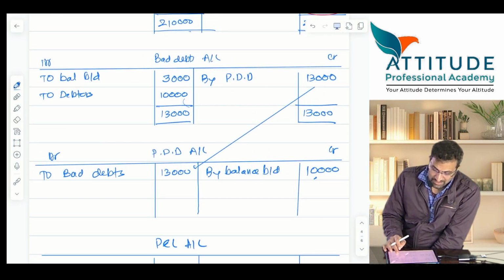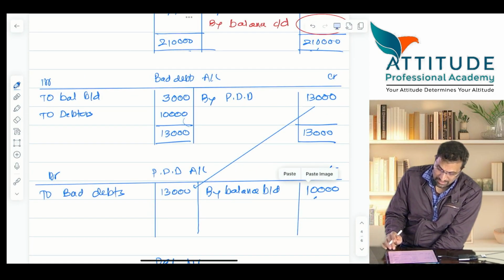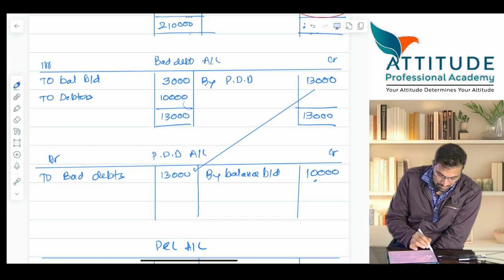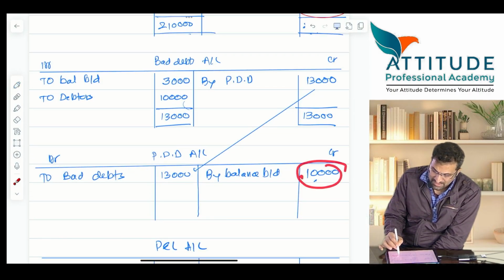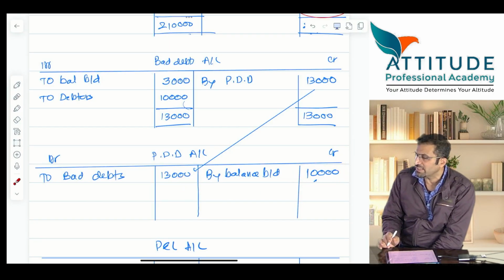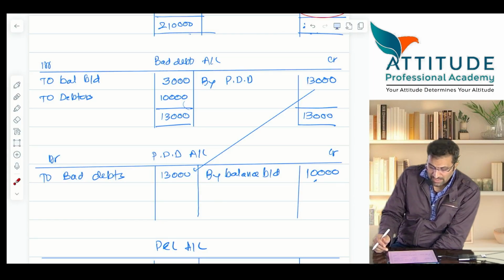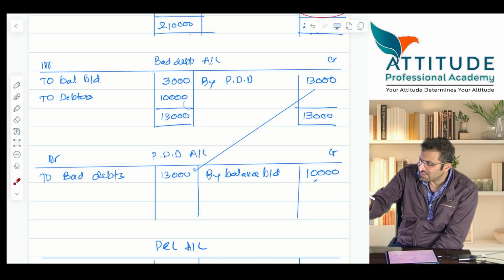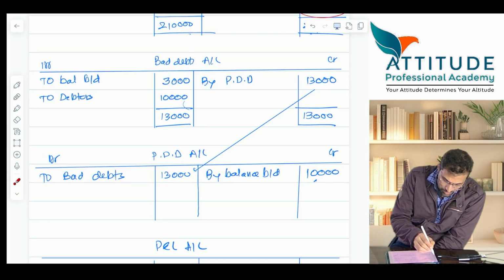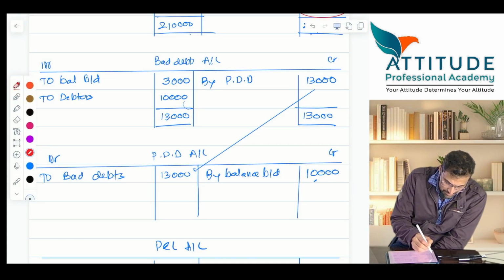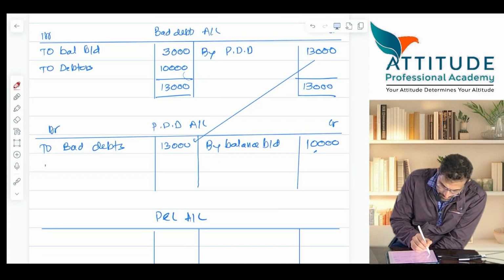Now the next question asked by you is, sir, you are saying there's an opening balance of 10,000. Against this 10,000, how can you adjust 13,000? I can't adjust, I know that. But at least this year I can make an excess provision, no? Correct? Now the provision to be maintained is 10%. That will come as a closing balance. Red ink. To balance, carry down.